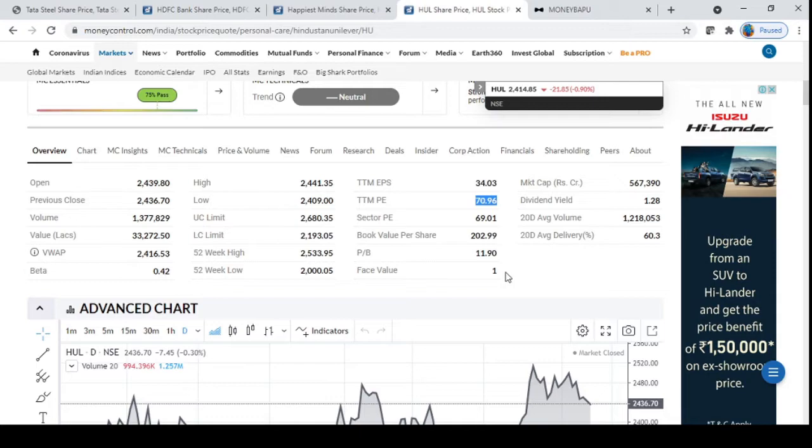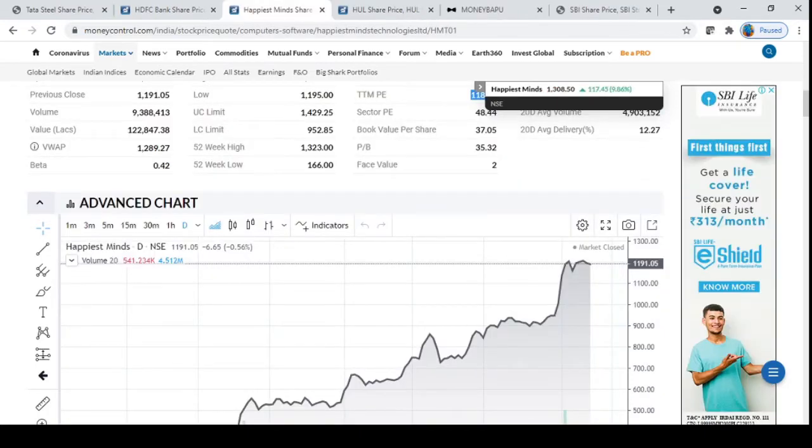But in the case of Happiest Minds, if you see, the sector PE is just 50 and here the PE is 118. So it looks like people are expecting much higher growth in Happiest Minds than other companies in IT, probably more than TCS, Infosys, HCL Tech, something like that.